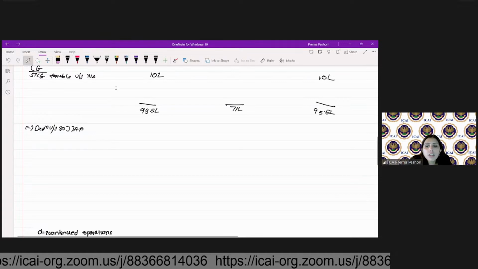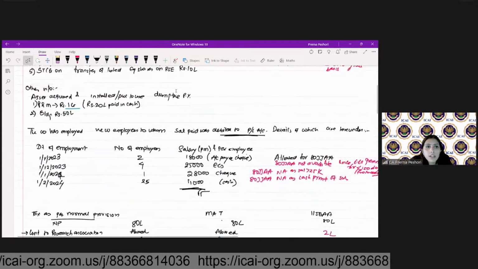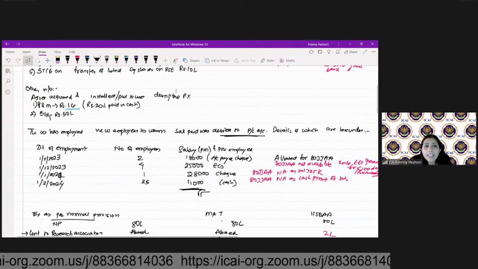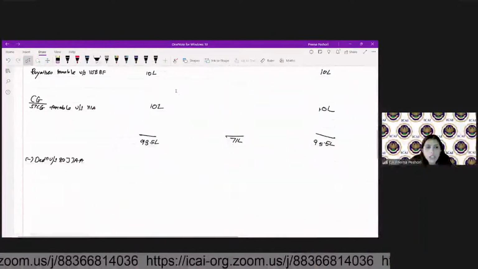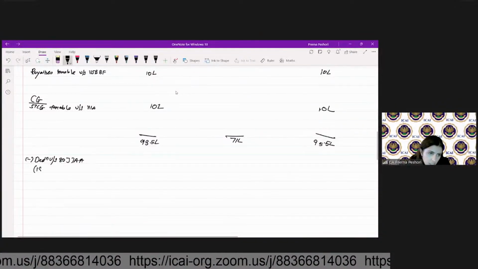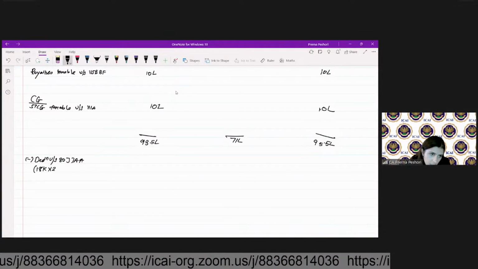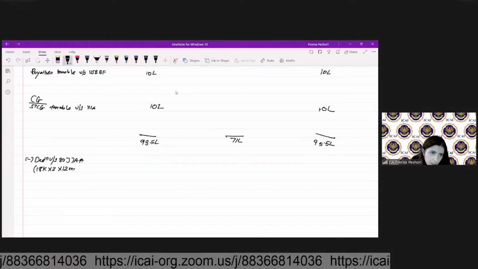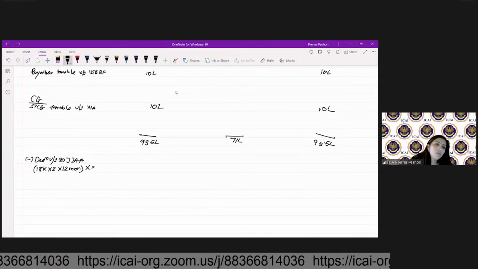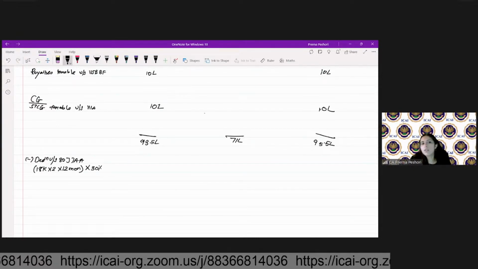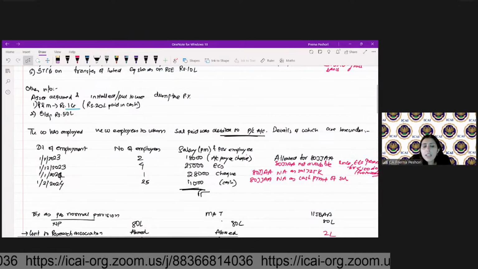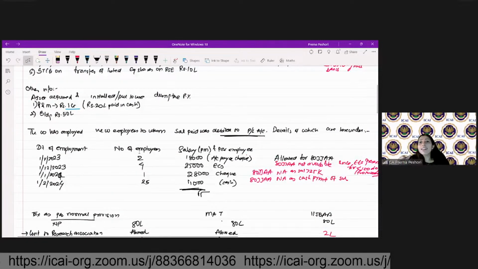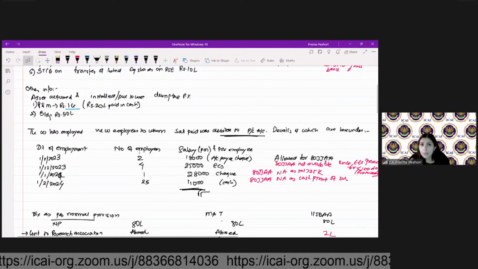What will be my deduction under 80 JJAA? It is 18,000 into 2 employees into 12 months into 30%. Isn't it? Because these two employees had joined in the last year in January.